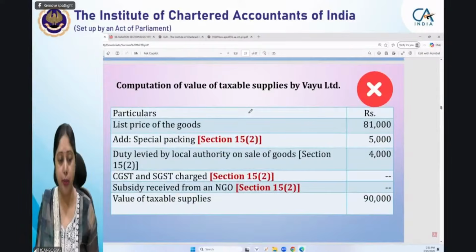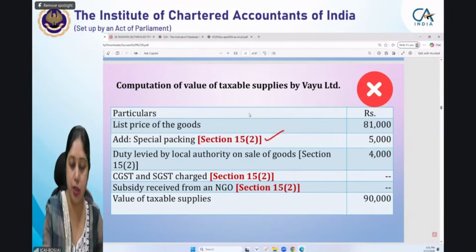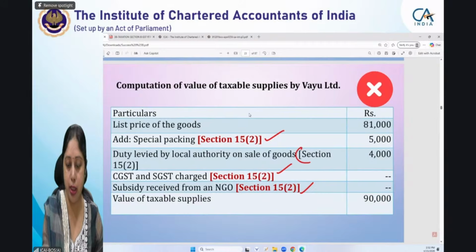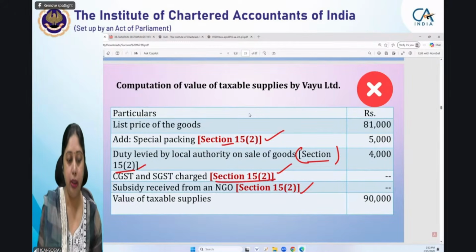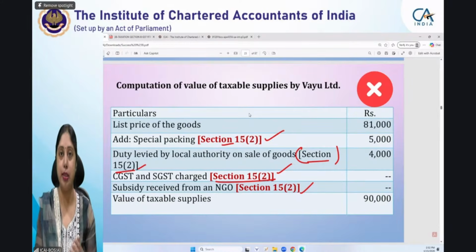Similarly, another student has given section numbers. Now he has done everything correct, but when it came to reasoning, he has given only section numbers as the reasons. He has not mentioned why special packing has been included. Since it is an incidental expense, it has been included in the value of supply. Instead of that, he has simply mentioned section 15.2.